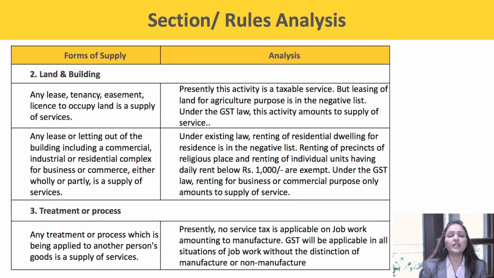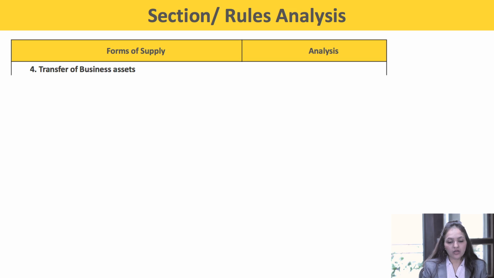Third, treatment or process. Any treatment or process which is being applied to another person's goods is a supply of service. Presently, no service tax is applicable on job work amounting to manufacture. GST will be applicable on all situations of job work without the distinction of manufacture or non-manufacture. Next, transfer of business assets.